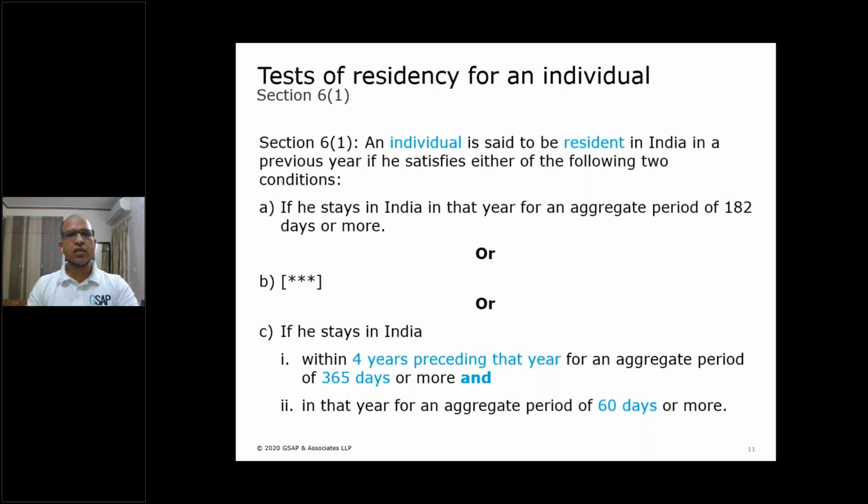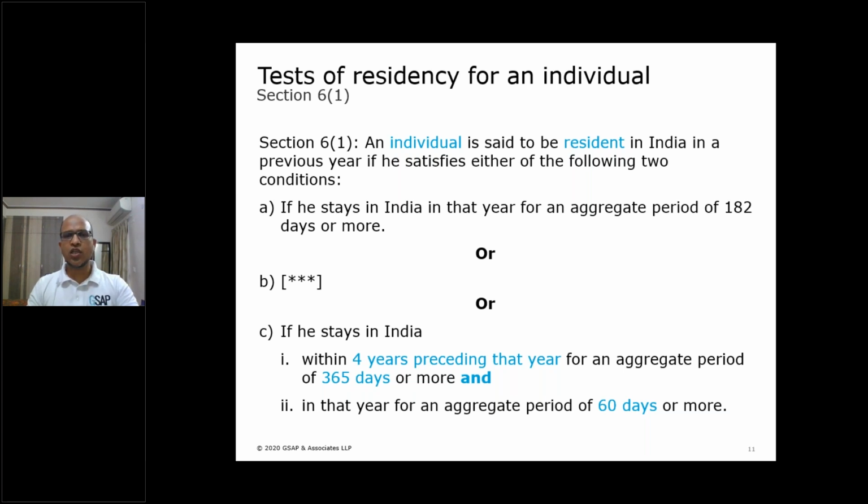Now condition C. C has 2 limbs. The first limb is that the person stays in India within the 4 years preceding that year, meaning the year for which we are computing his residential status, for 365 days or more, and the second limb also should be satisfied: in that year, his aggregate stay is 60 days or more.